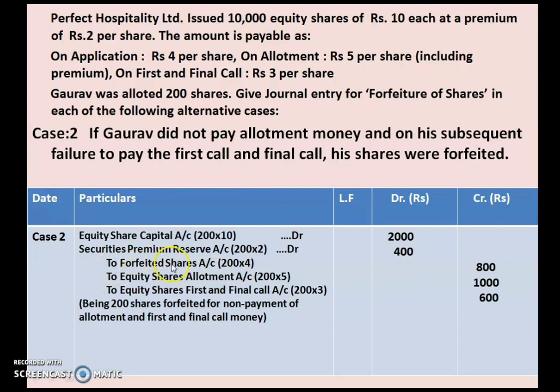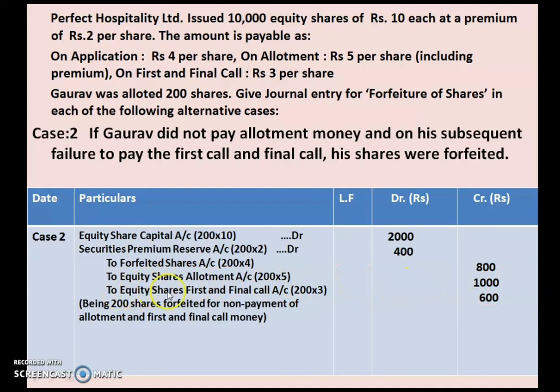Then to forfeited shares account, in this case also you are receiving only 4 rupees of application from Gaurav. So 200 into 4 rupees will be shown under forfeited shares account. That will give you 800. Then to equity share allotment account, we have not received allotment money from Gaurav. So 200 into 5 including the premium, so 1000.